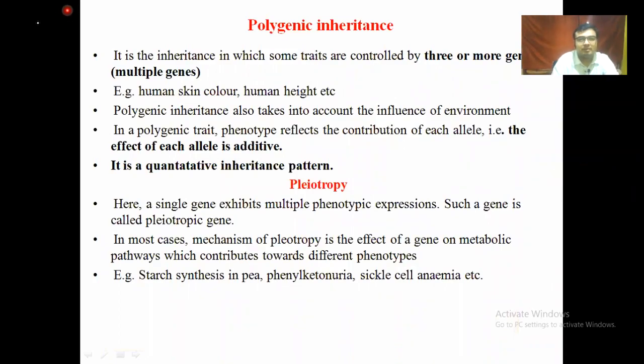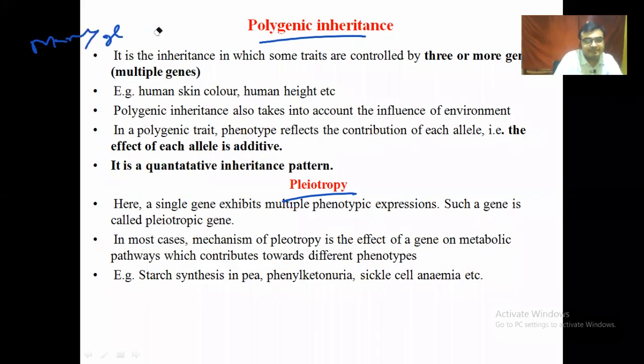Then normally we find the concepts of polygenic inheritance and pleiotropy. Polygenic inheritance means multiple genes control a single character, and pleiotropy means one gene controls many characters. So there are two differences.